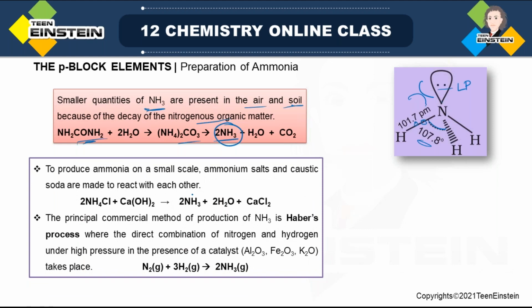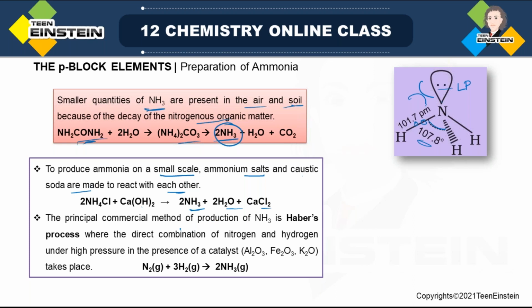If we want to make it on a small scale, then ammonium salts and caustic soda are made to react with each other. Instead of caustic soda, that is NaOH, you can also take calcium hydroxide. So NH4Cl with calcium hydroxide, we are getting ammonia, water and calcium chloride.